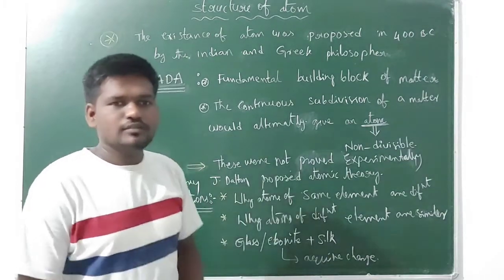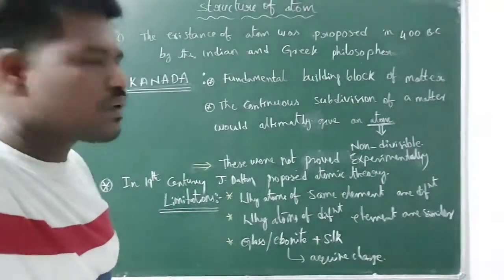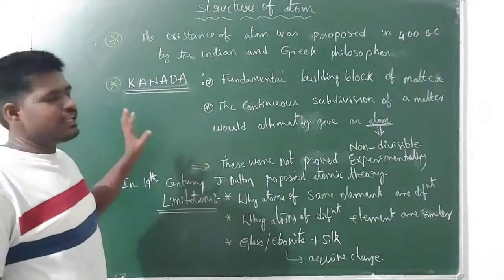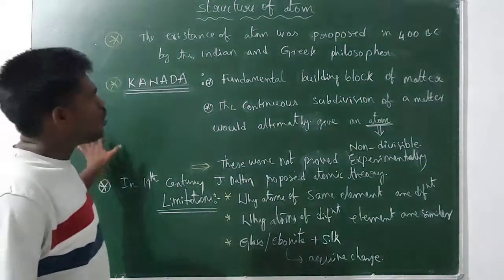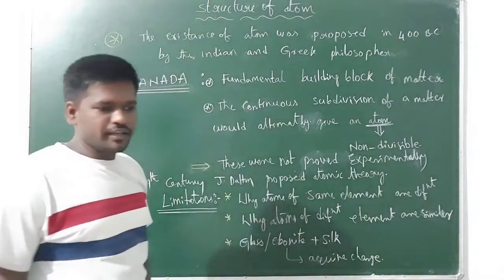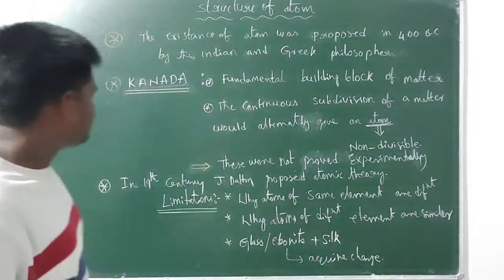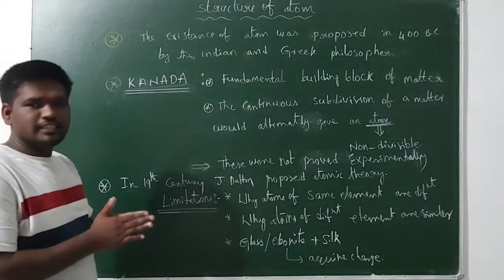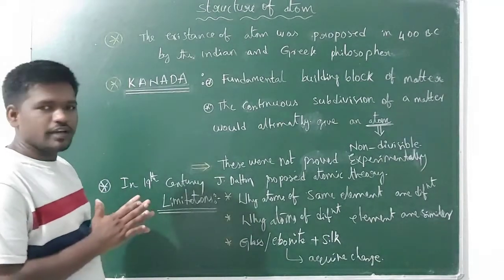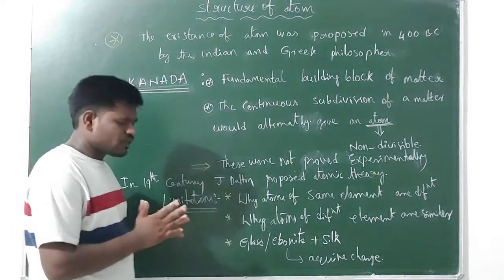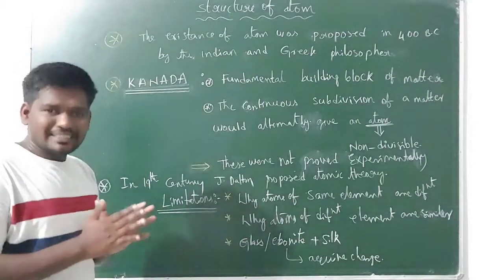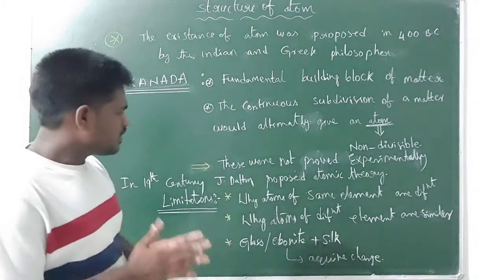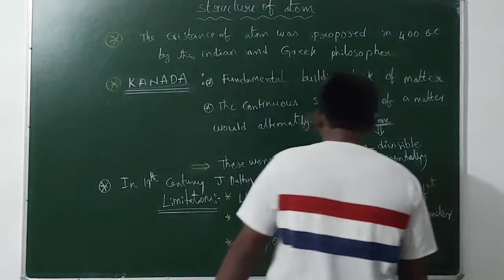Right? And the next one, guys. Here there is no evidence, no experimental evidence for all these proposals. Now after that, in the 19th century, Dalton proposed a theory regarding an atom. The theory for a long time was accepted by many scientists and many people. However, in this theory there are some limitations.